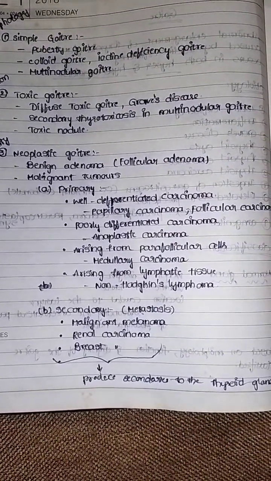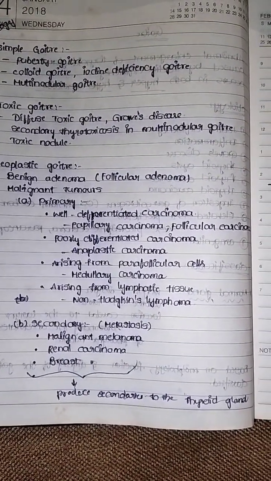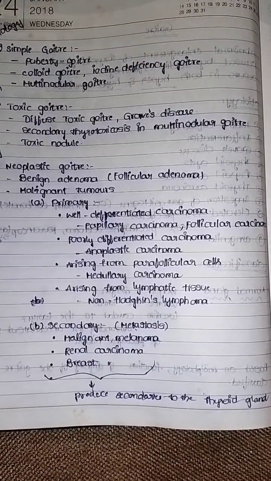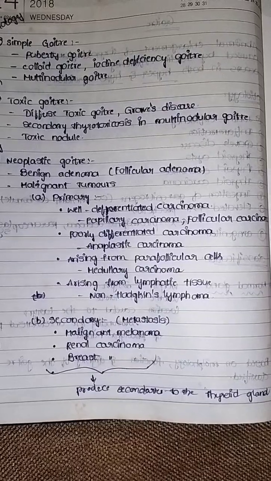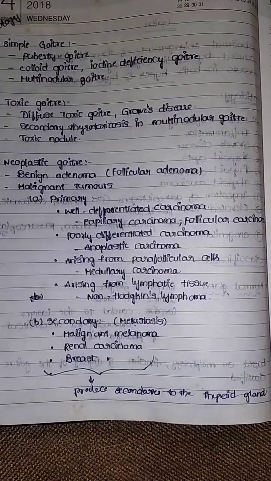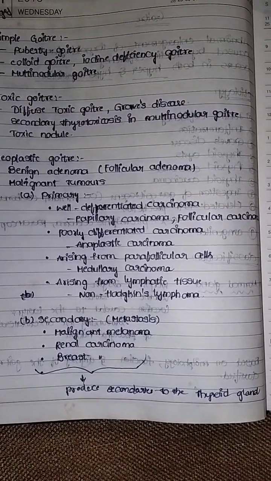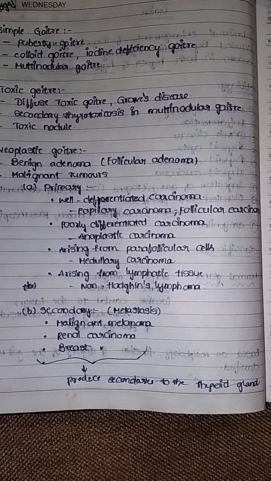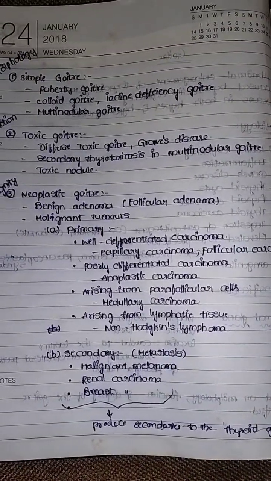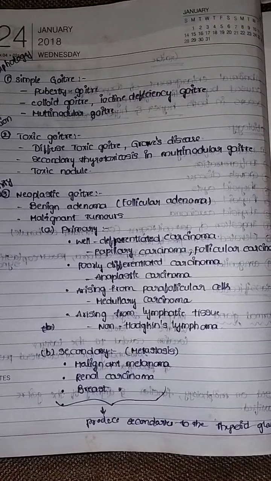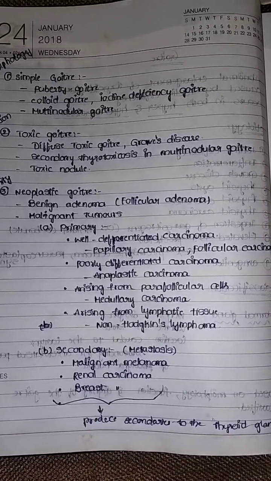Depending upon their morphology, there is simple goiter. Simple goiter includes puberty goiter, colloidal goiter, and multinodular goiter. And depending upon their function, goiter is classified as toxic goiter. This toxic goiter is also of three types: diffuse toxic goiter, secondary thyrotoxicosis in multinodular goiter, and another one is toxic nodule, and the third one is neoplastic goiters.